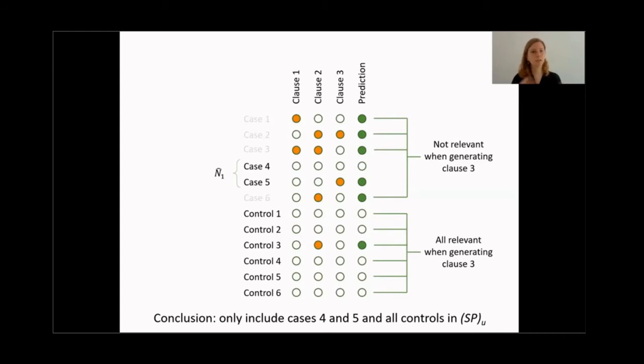Now, N-1 in the first couple of iterations, of course, is simply all the cases, because there are no clauses yet, or very few. So only very few are classified as cases. So we set a fixed size for N-1, which means that we need to randomly sample from the cases if the number of cases not yet classified as cases is too large. If this number is smaller, we still add additional cases to N-1 to always have the same size of N-1.